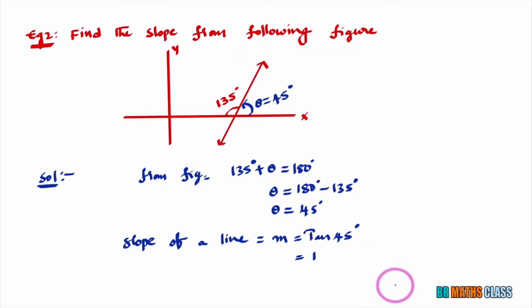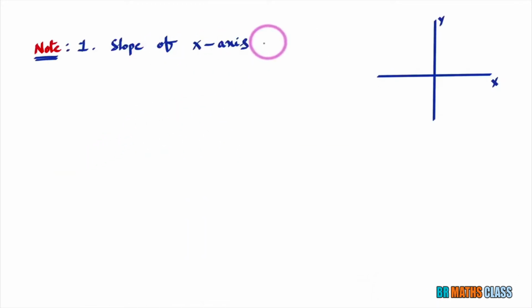Now we will learn few important points related to slope of a straight line. First point is slope of x-axis. To find out slope of x-axis, you must know inclination of x-axis. In last class also we discussed about inclination of x-axis. What is the angle made by x-axis with x-axis? As both will coincide, inclination of x-axis is 0 degrees. So slope of x-axis is what? Slope of x-axis is tan 0 degrees. What is tan 0 degrees value? Tan 0 degrees value is 0. So slope of x-axis is 0.